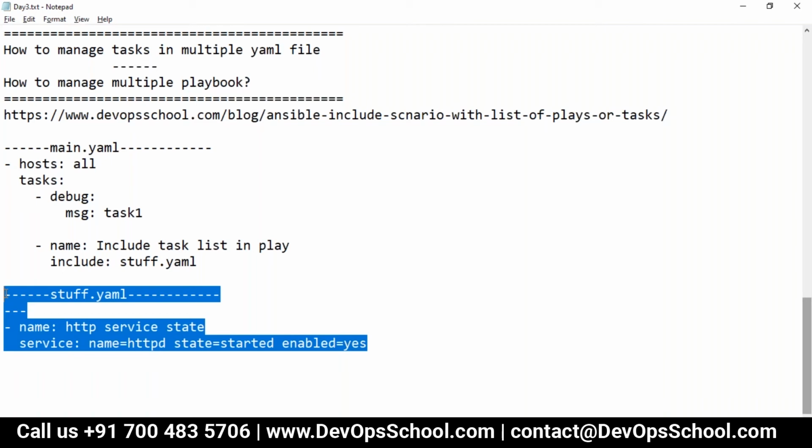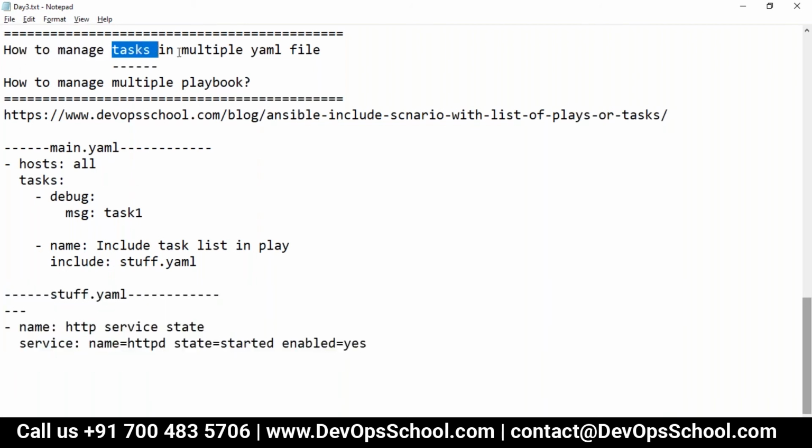It's a task file. Because a play should contain a host also, right? Host and task. Guys, this is a task file. What is the question? How to manage tasks in multiple YAML files? That was my question.